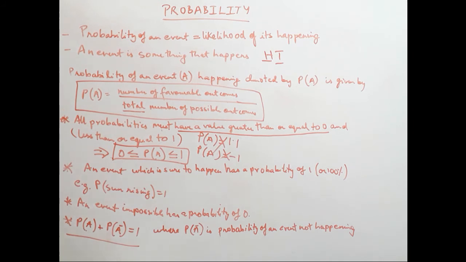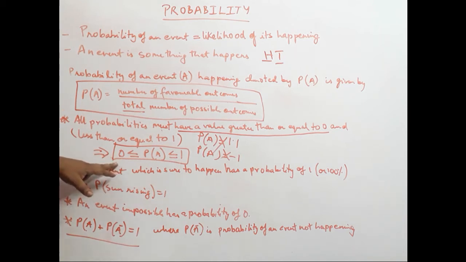Now why can't the probability be negative? Because we are looking for an event to happen, which can never be negative. We are looking for a real event to happen, which either can happen or not happen.